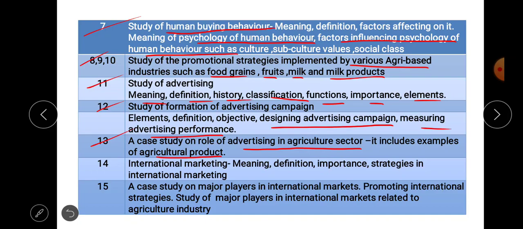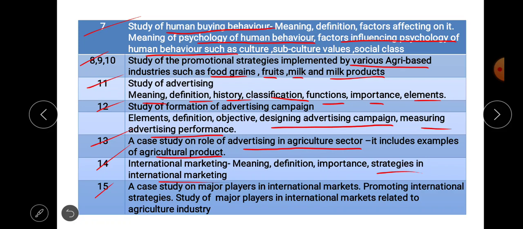Then the next exercise is about international marketing, in which we are going to discuss the meaning of international marketing, its definition, its importance, and the different strategies in the international market.